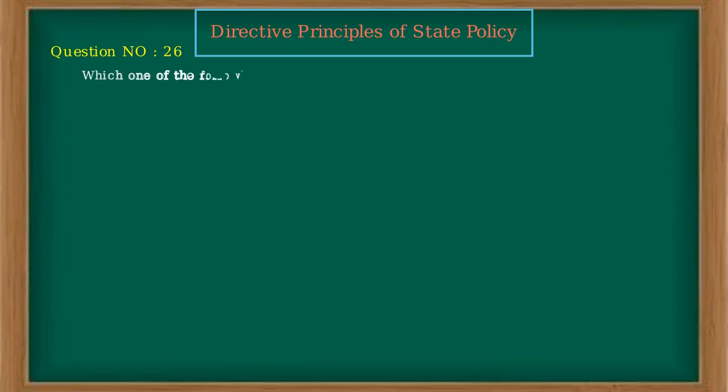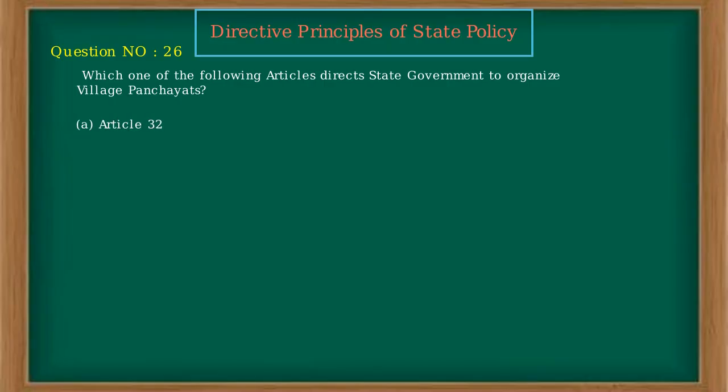Which one of the following articles directs state government to organize village panchayats? A. Article 32. B. Article 40. C. Article 48. D. Article 51. Ans. B.